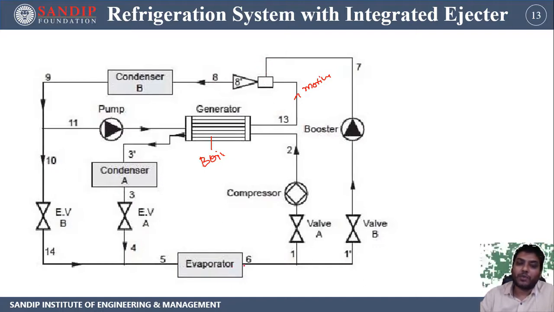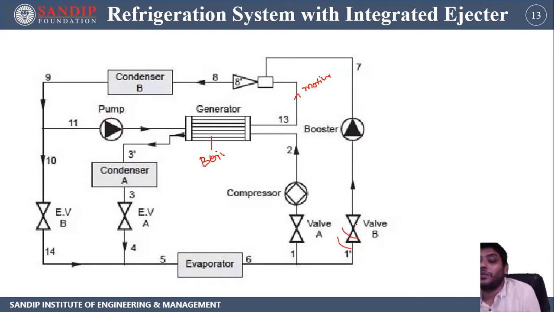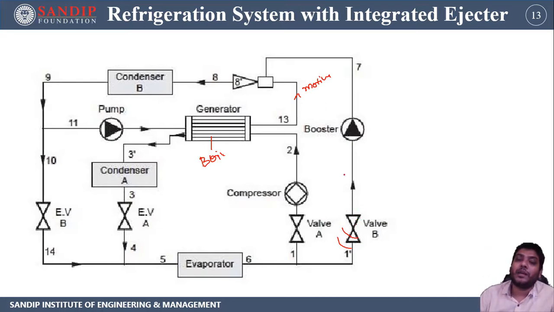If you see from the evaporator, there is a line coming from the valve. This is not an expansion valve, this is just a simple valve, so don't confuse it with an expansion valve. Through the valve and through a booster, it comes directly as the source steam. After mixing these two, it is transferred to the condenser, where steam is again converted into liquid.